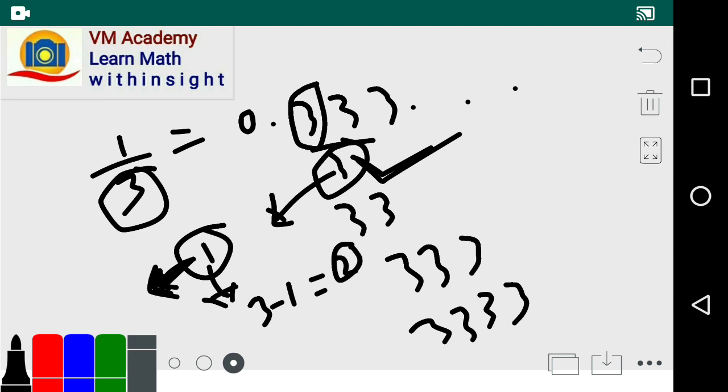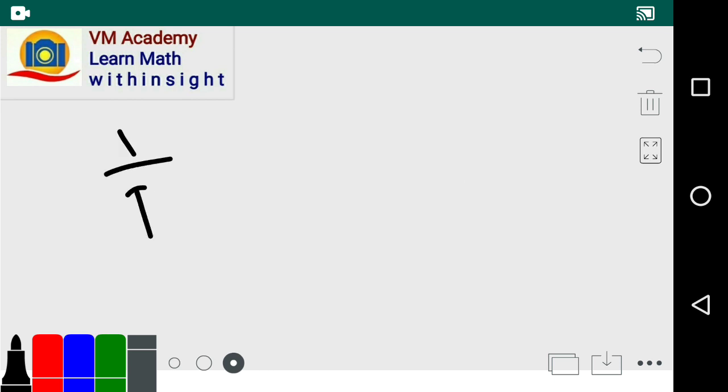So for finding the least recurring period of 1 by p, we have to take the factors of p minus 1.